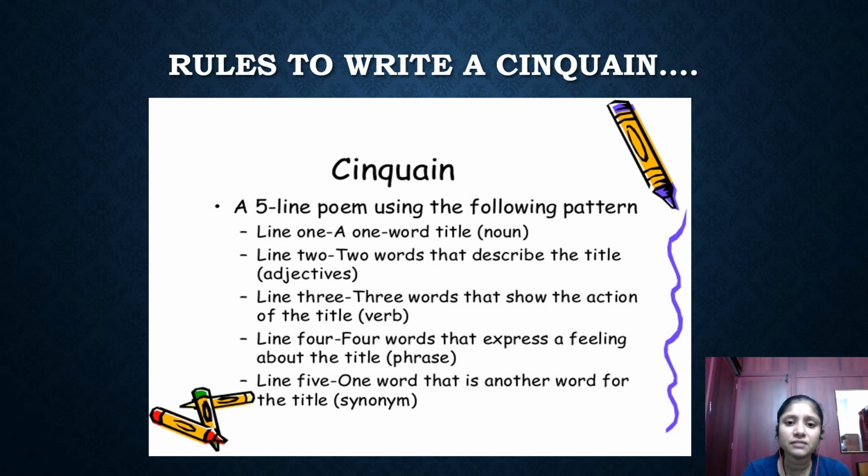The third line will be the verb that is done by the title. Usually with living things, whenever you write about something that will do some actions, obviously it will do them. Since I have added cat as my title, because I'm writing a poem on cat, the verbs that I can give are: it will purr, it will mew, and what else can I give? It will jump, sleep, any verb that it does.